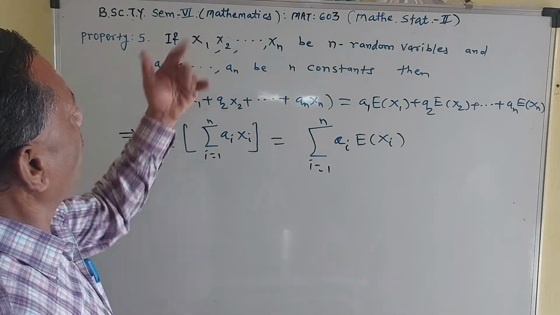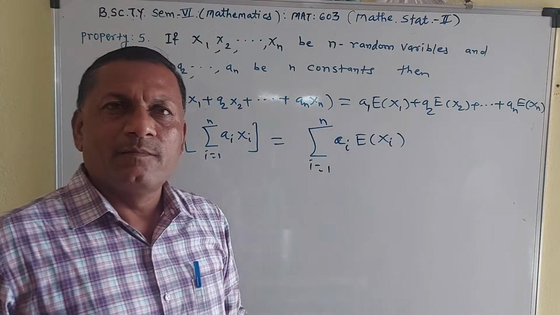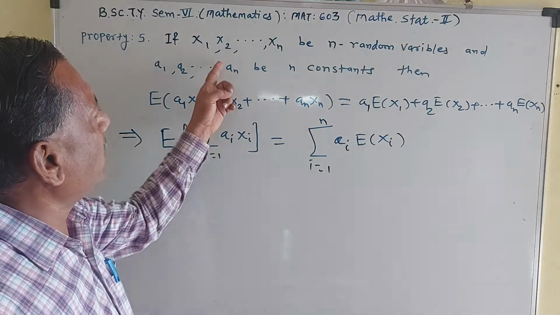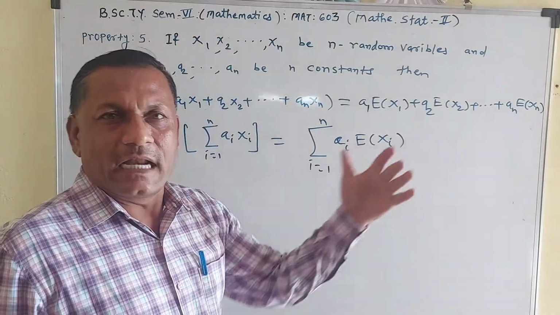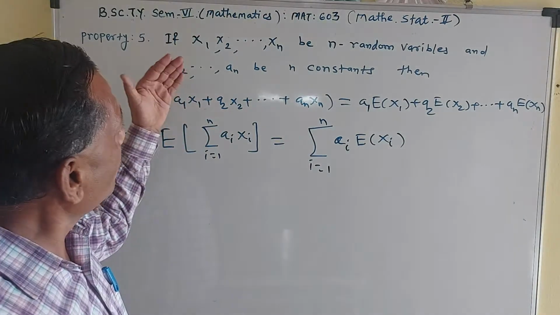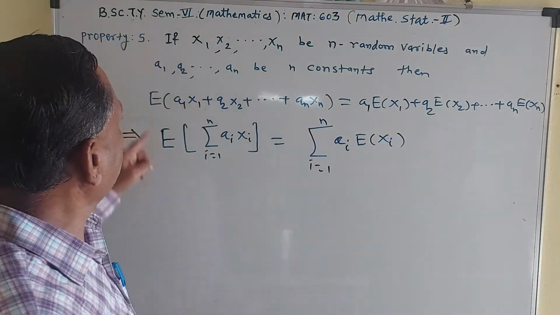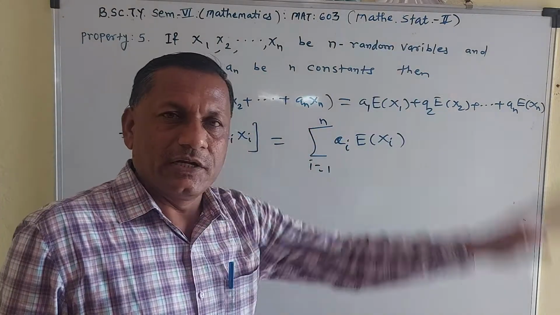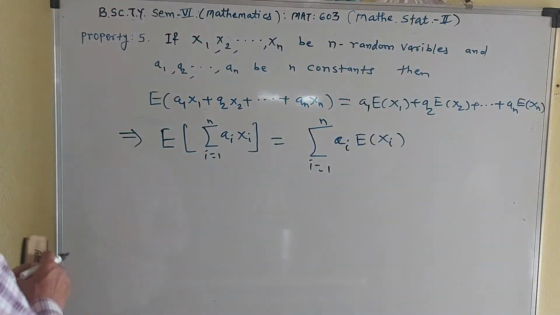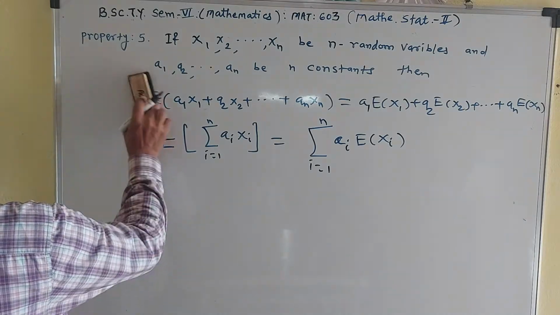And similarly you prove it for three random variables, and suppose that the result is true for k random variables, you prove the result is true for k plus 1 random variables, and in general you write this result. So this is the fifth property.